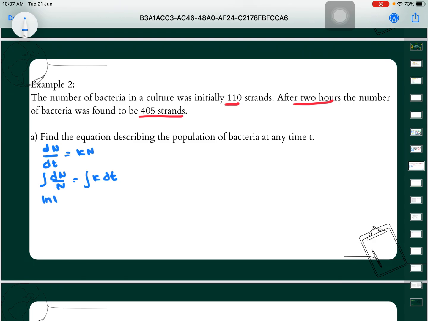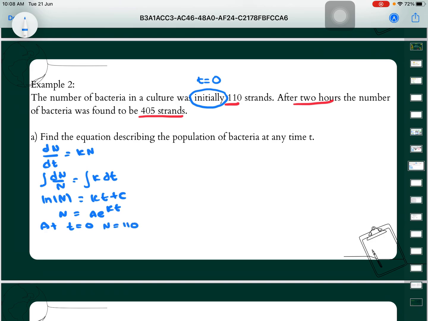So ln N is equal to kt plus C, then N is equal to A e power of kt. So at t is equal to 0. Initially here means our t is equal to 0, then our N is equal to 110.